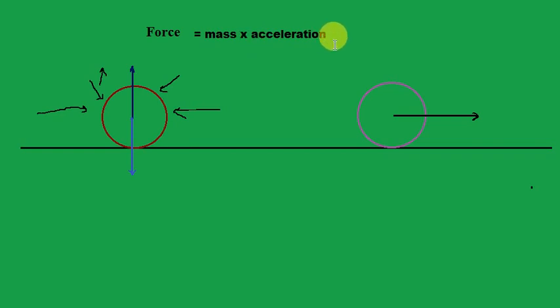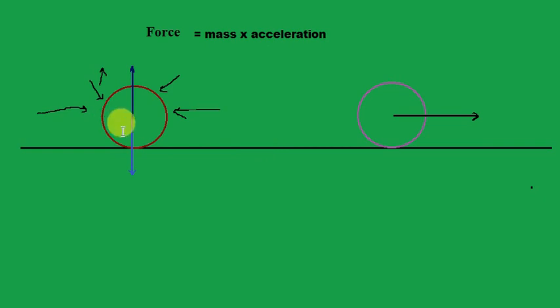Now the acceleration. So what is acceleration? In the last session we learned that acceleration is change in velocity upon time, right? So at the initial stage, spear or the football is at rest. That means the initial velocity of this football is zero. But what happens when we push this football from here to here? Obviously its velocity changes and it starts increasing from this rest position. Up to a particular point the velocity will keep on increasing. That means the acceleration will keep on increasing.